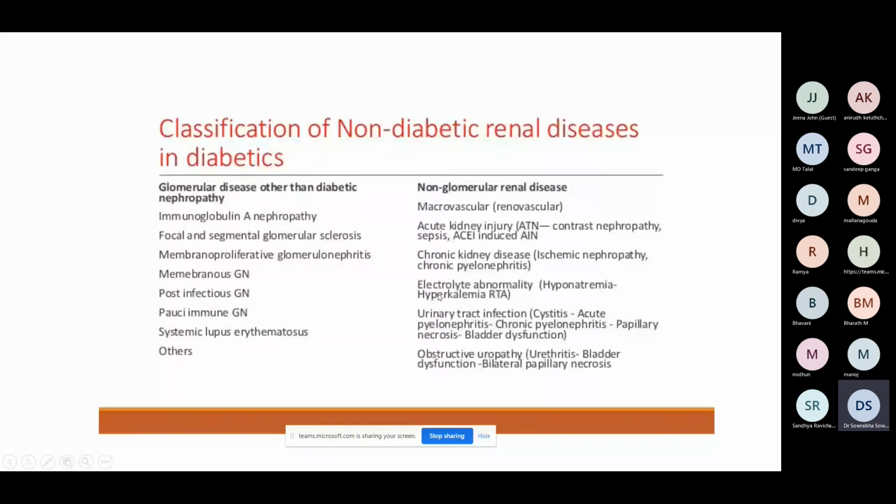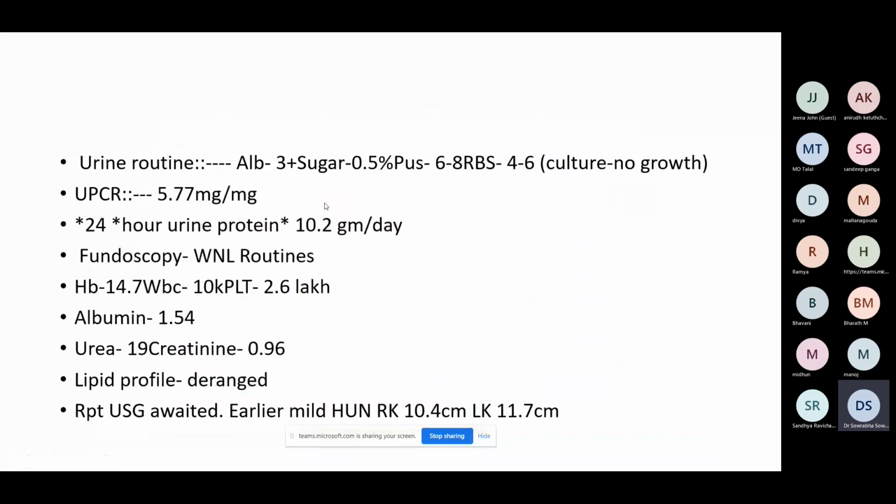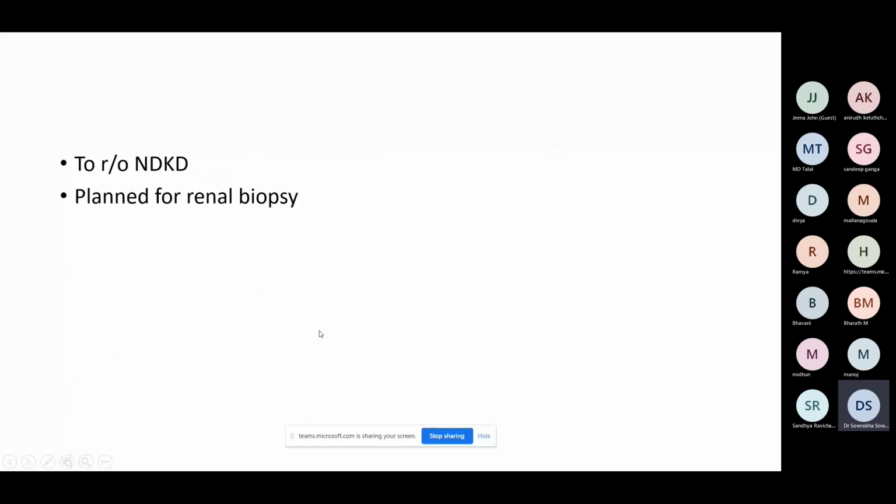There are multiple other non-glomerular diseases. So in him, we are planning a biopsy. Let's see what it comes up with. Many times it so happens, and there is literature also, that you suspect a non-diabetic kidney disease, you biopsy, and it might still turn out to be a diabetic kidney disease. That is a different issue. But the evaluation protocol, when there are so many odd features against a typical diabetic nephropathy, with a normal fundus, gross proteinuria, short duration of diabetes, and normal renal function, is that we have to rule out other etiology, non-diabetic kidney disease, because the management will change.